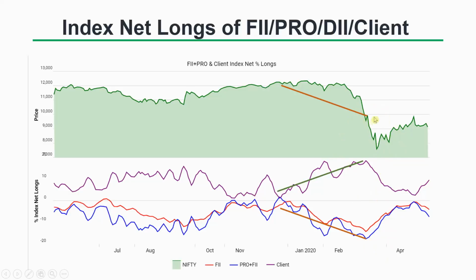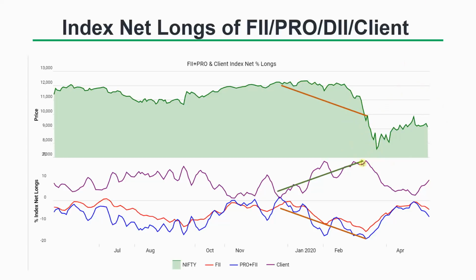What happened is that around March 12 or 13, I think, everybody was selling at this point of time. Even DIIs were selling in the cash market, FIIs were selling, even retail was trying to get out of their positions. So everybody was trying to get out of their stock cash positions, and as a result there were no buyers. So the volumes dried up at this point of time.